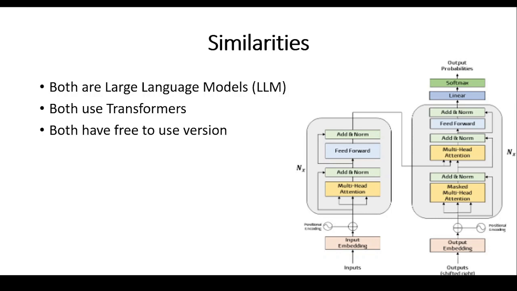Both of them have a free to use version actually, but as of now, the experimental version is free for all. GPT, we have the free version and we have the premium version. Now, both of them are still being improved. GPT-4 was released just the other day. Google currently, even as used, indicates that it is an experimental version, which means that they are still working on it. And I watched the Google I/O 2023, and they said very clearly that they are going to make Bard more powerful than one can ever imagine, and they are working towards integrating Bard with as many of the products that are available in the Google ecosystem.